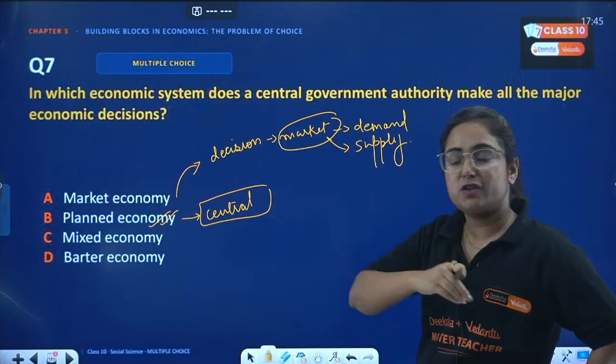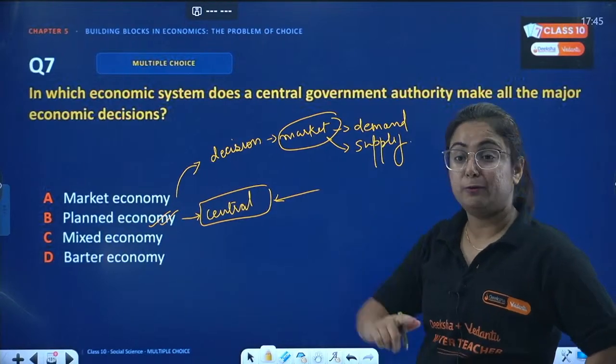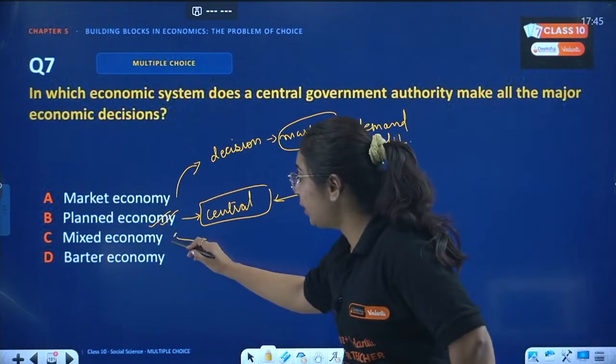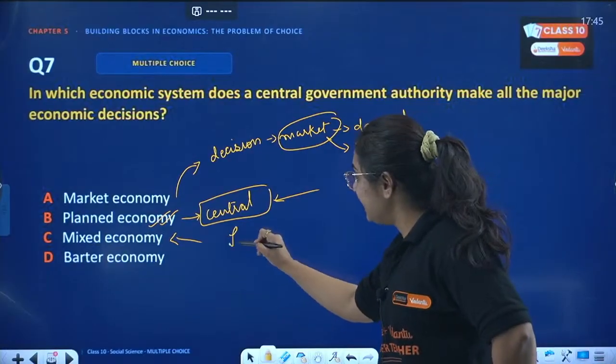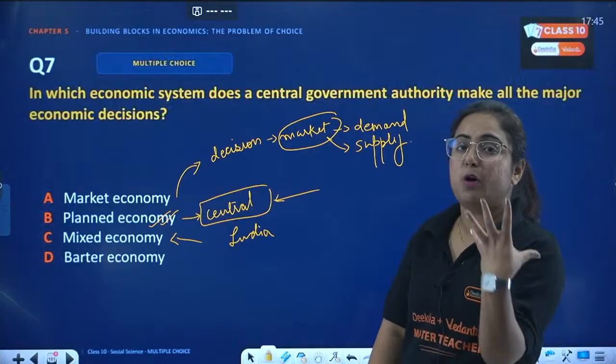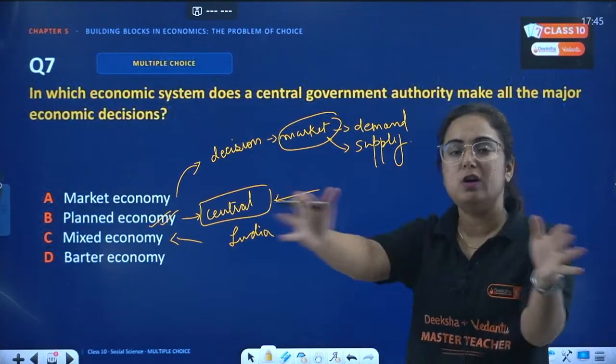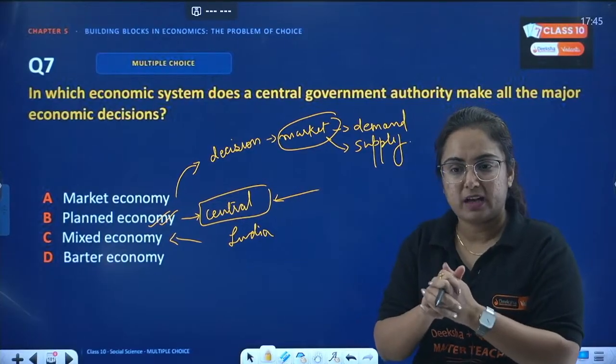But whenever the decision is taken by a central authority, it is known as planned economy. And whenever the decision is based upon both of them, the great example of this is India. We also depend upon the demand and supply of the market, as well as the government controls certain other things too, right?